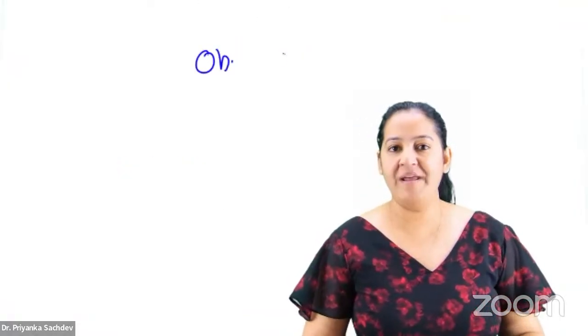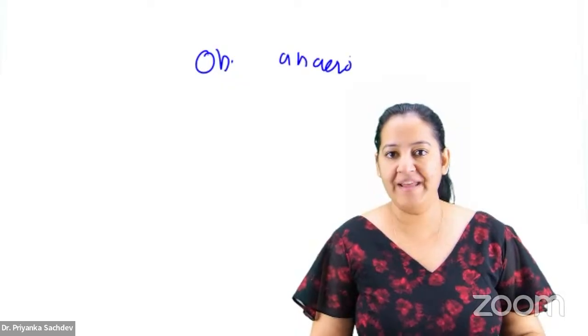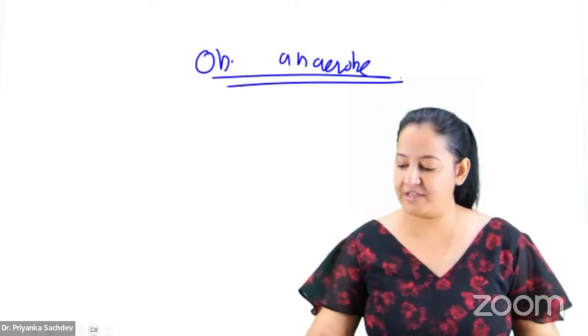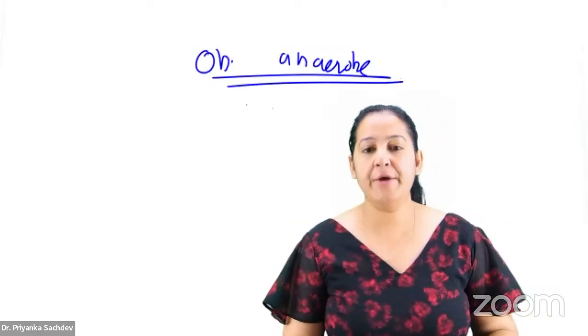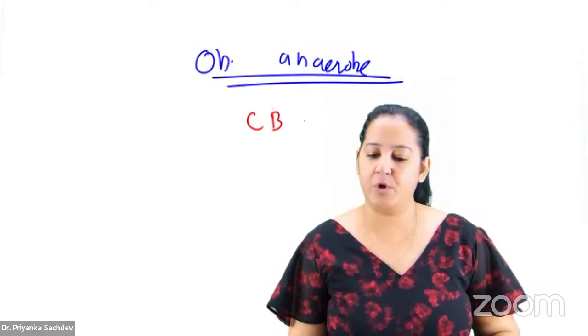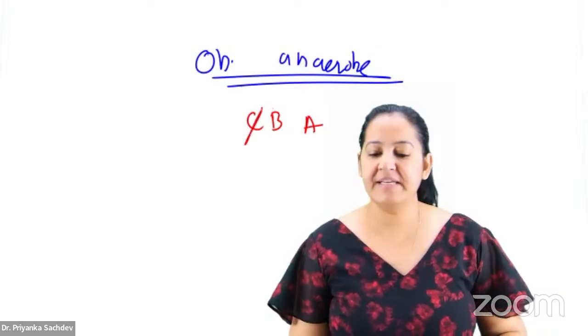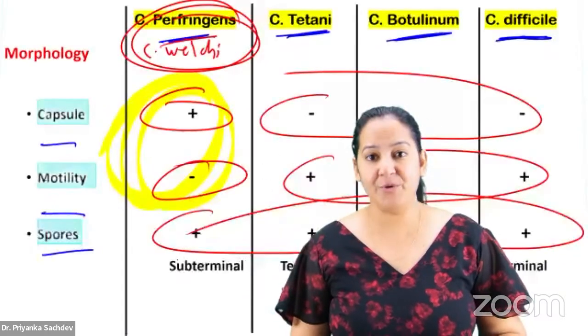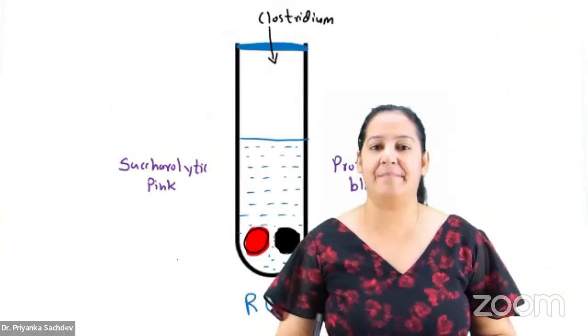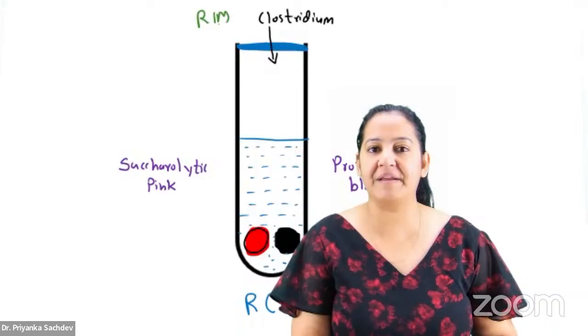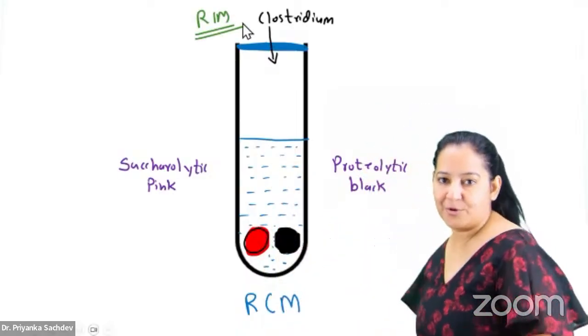Now, have I taught you obligate anaerobes? Obligate anaerobes are the bacteria which grow in absence of oxygen. If you give them oxygen, they will die. I told you the mnemonic is Can't Breathe Air, or ABC. C is Clostridium. So currently I'm teaching you Clostridium. Clostridium is an obligate anaerobe, so we grow it in RCM. What is RCM? Robertson cooked meat medium. This is RCM, Robertson cooked meat medium.